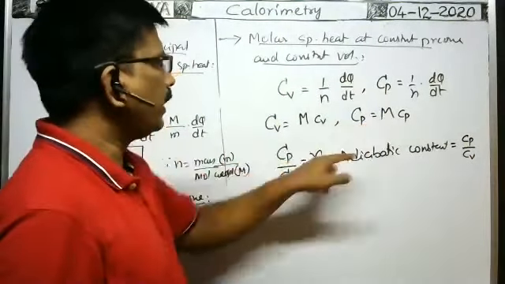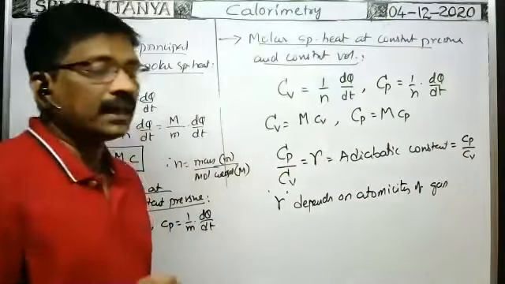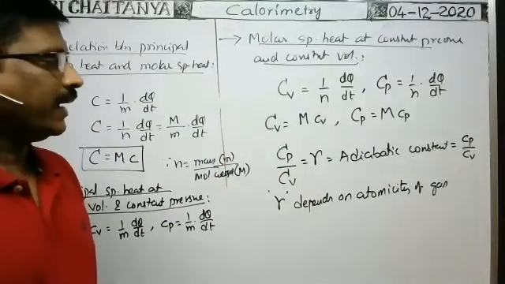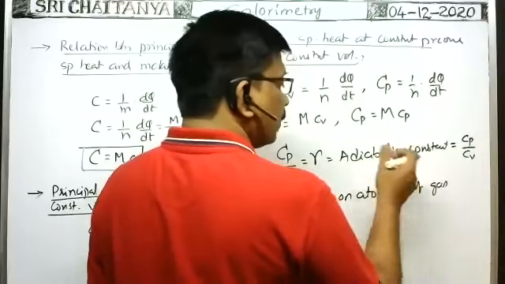This adiabatic constant gamma depends on the atomicity of the gas. Atomicity means the number of atoms in a molecule of the gas.